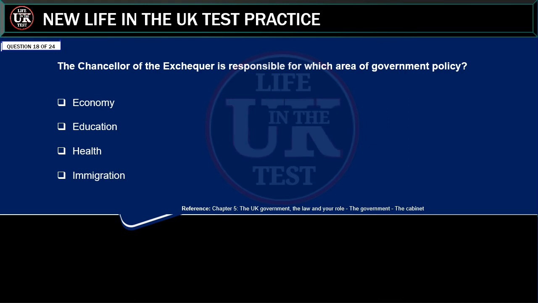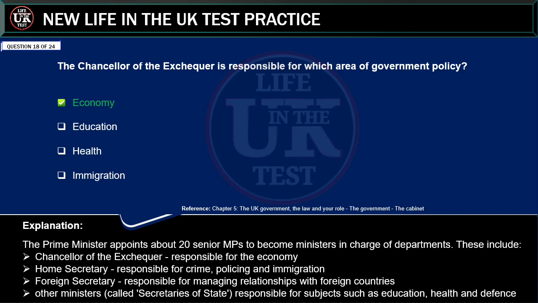The Chancellor of the Exchequer is responsible for which area of government policy? Economy, education, health, immigration. Correct answer: economy.